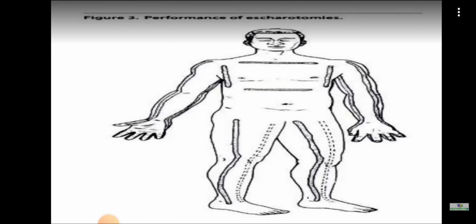Full thickness incision means we have to go deep till that accumulation level. Where the accumulation of fluid is happening, to that depth, a longitudinal full thickness incision has to be done. You can see the markings, how much longitudinally it is done.